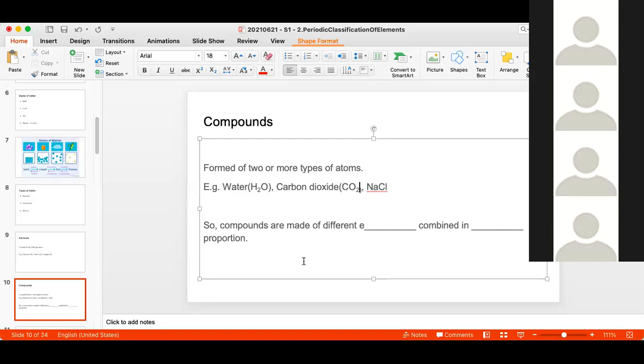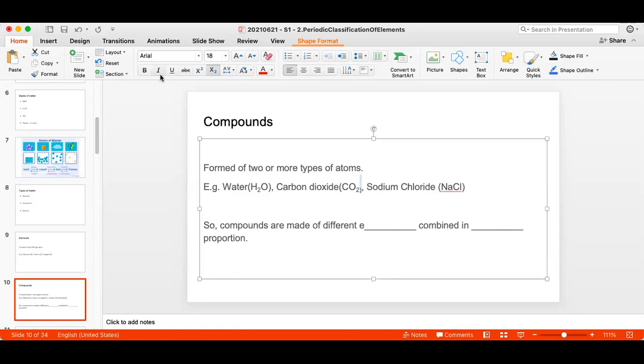Salt. What kind of salt is this? Its chemical name is sodium chloride. This is the common salt, the table salt that we use in our food. Just saying salt will not be enough because there are hundreds, thousands of different salts. We need to know what type of salt this is.